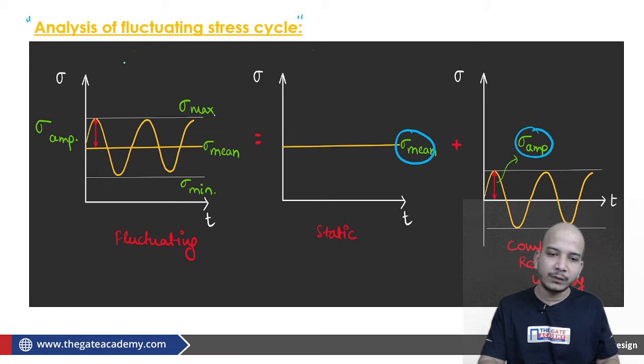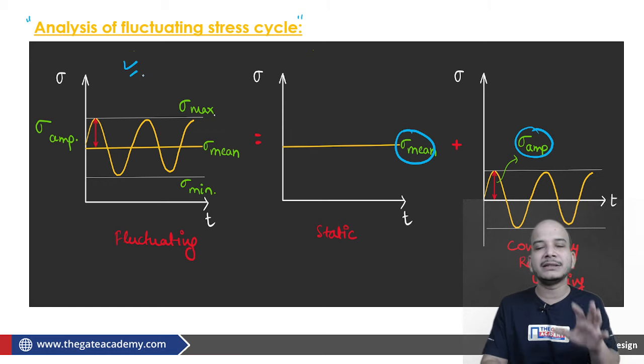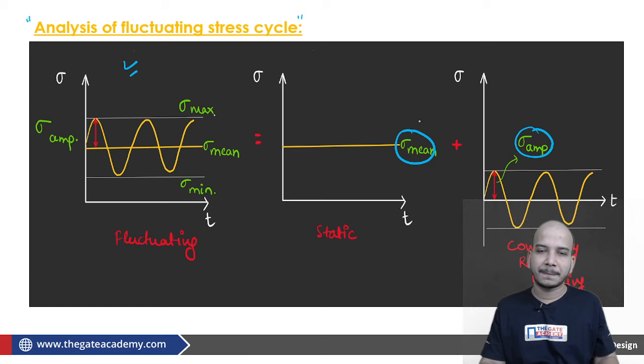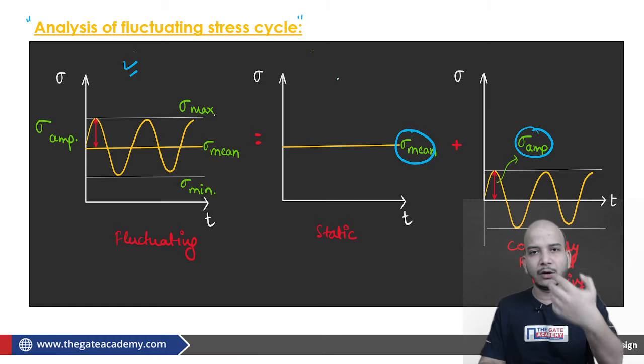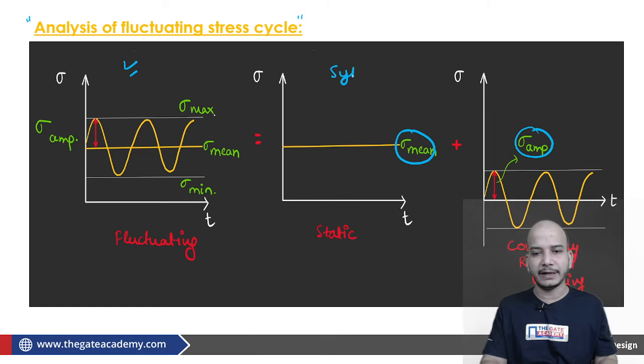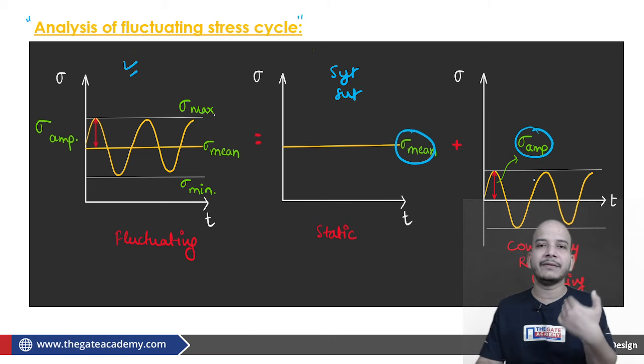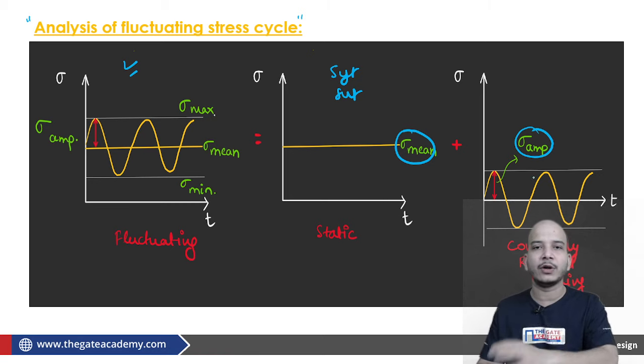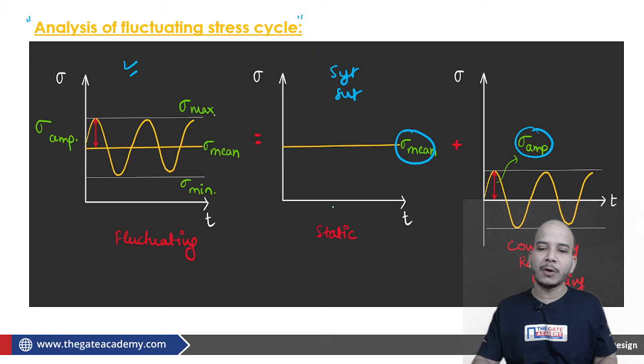In actual we have to design corresponding to this, but straight away we cannot design corresponding to this, so we are using this method. Fine. We already know as far as static is concerned, if the load in the material is greater than SYT or SUT, the material will fail. But here we don't know how it is decided whether the material is going to fail or not, or in how many cycles the material is going to fail. Right now we know about this static scenario.